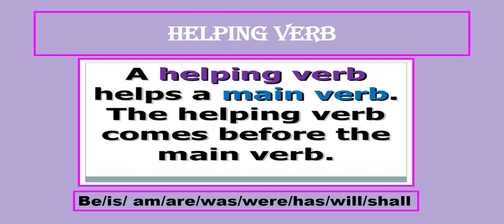Helping verbs. Now be, is, am, are, was, were, has, will, shall, all these are helping verbs. A helping verb helps the main verb and it comes before the main verb in a sentence.